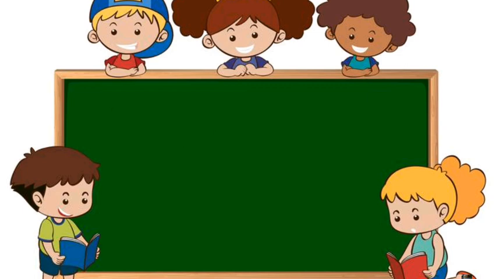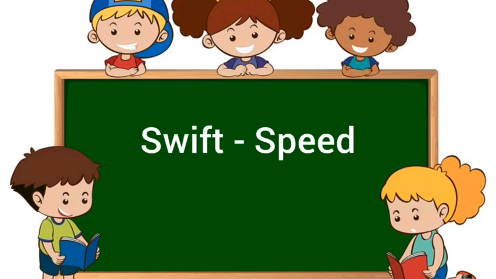Swift things are beautiful. What is meant by swift? It is not shift, it is swift. Swift means quick, fast, speed, rapid. Just think about horses.